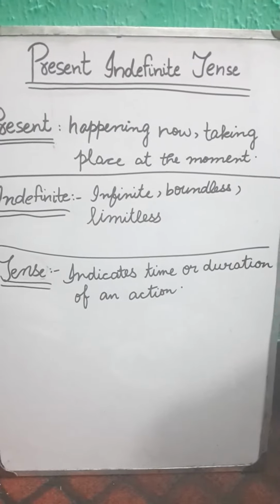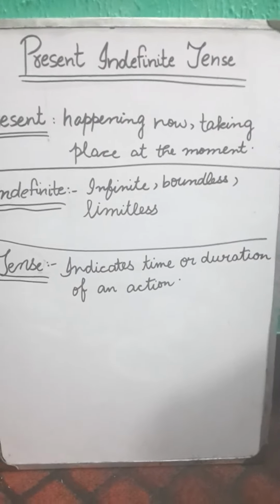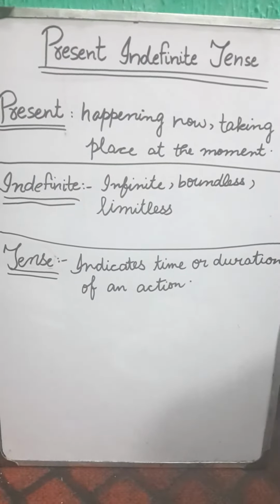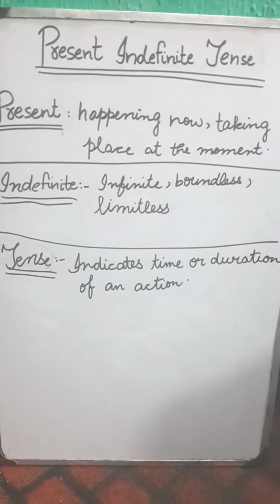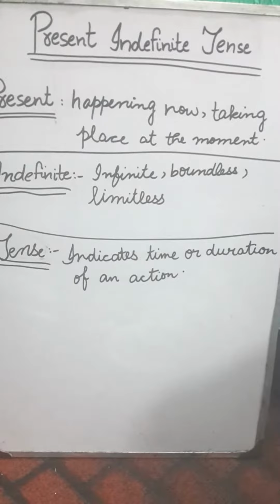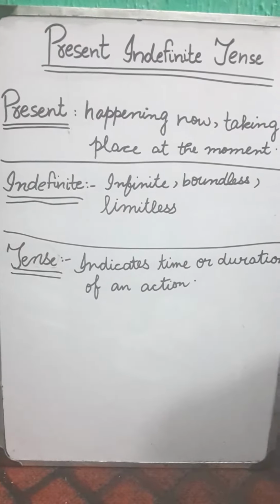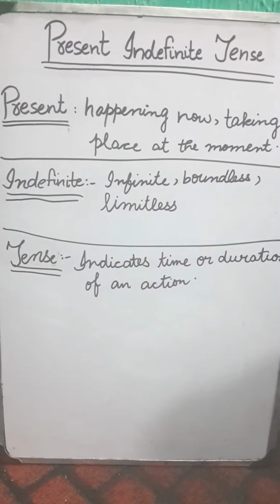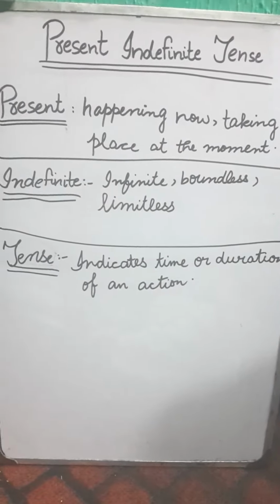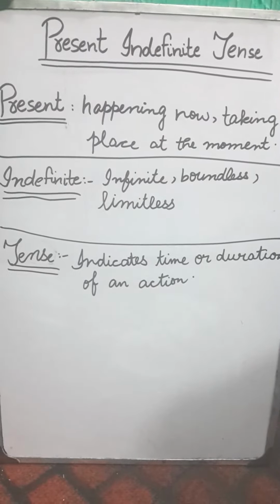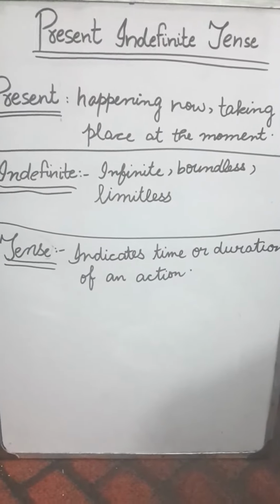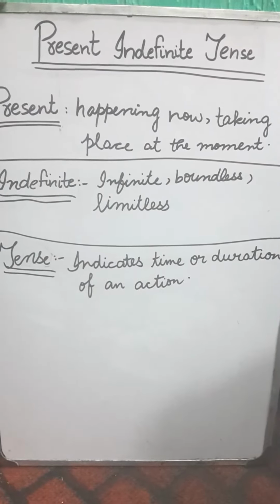Today we are going to study present indefinite tense. First of all, I must make you aware of the meaning of present, indefinite, and tense. Present means any action happening now or taking place at the moment. Indefinite means infinite, boundless or limitless, which does not contain any endpoint. And tense means the form of verb that indicates time or duration of an action. So that was the introduction of our topic.